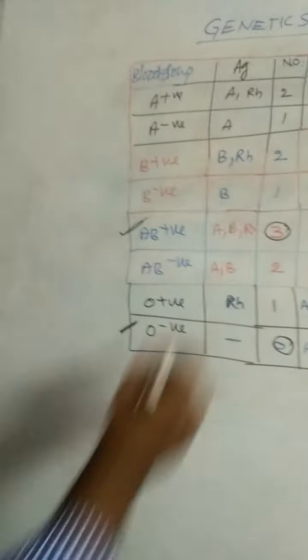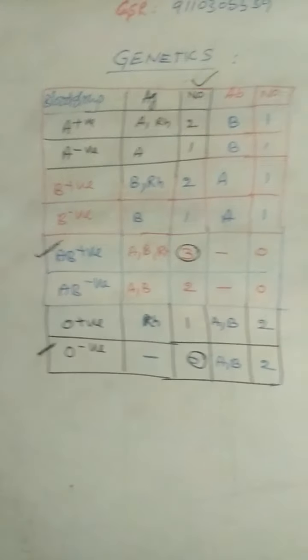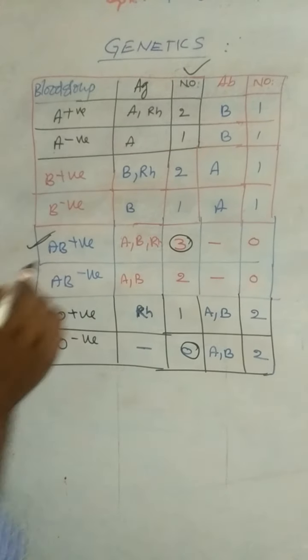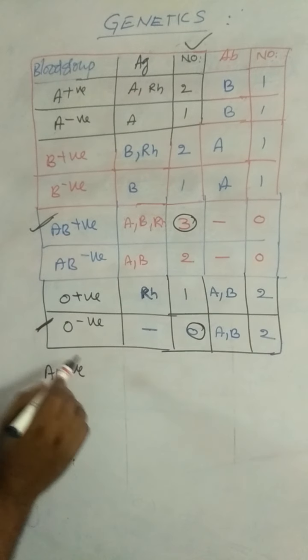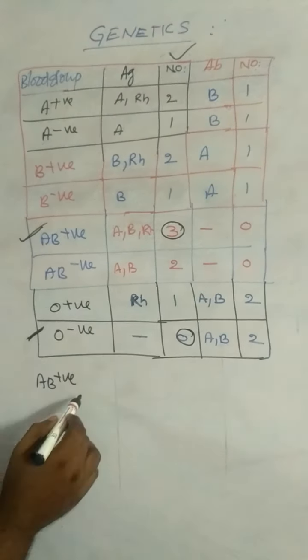Arrange the following blood groups based on their number of antigens, in ascending or descending order. Here, first is AB positive, with the highest number of antigens, 3.